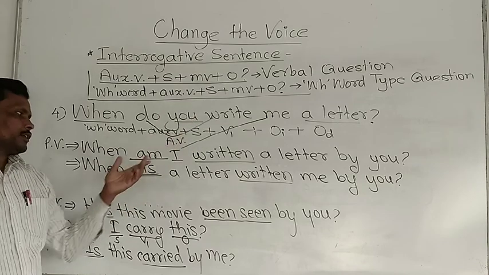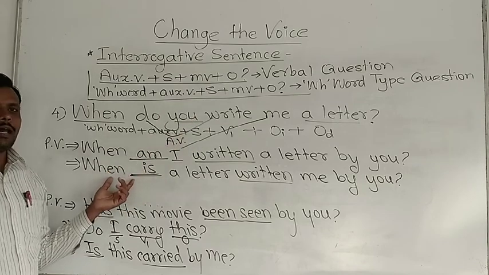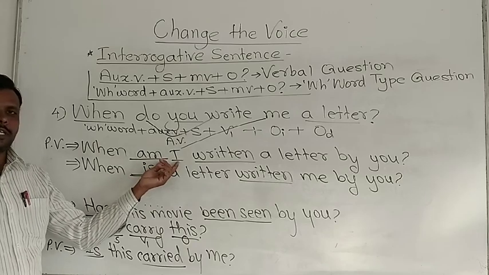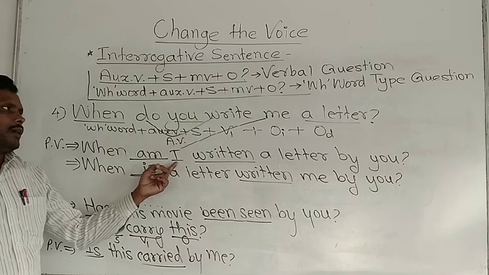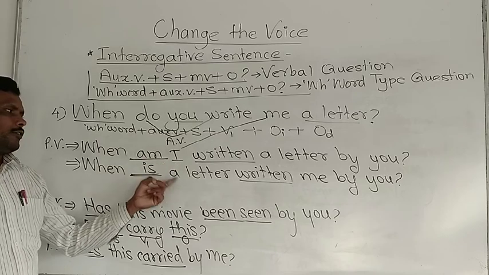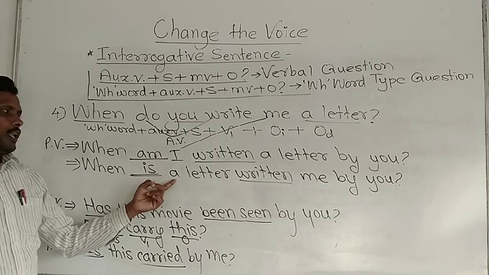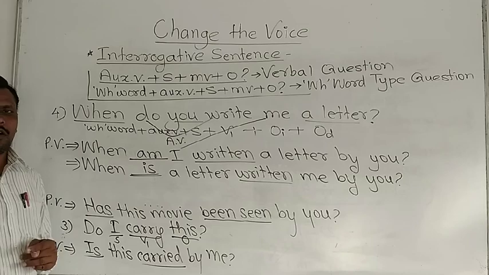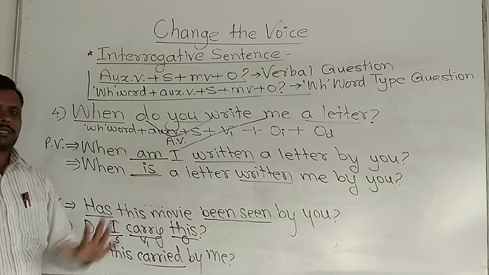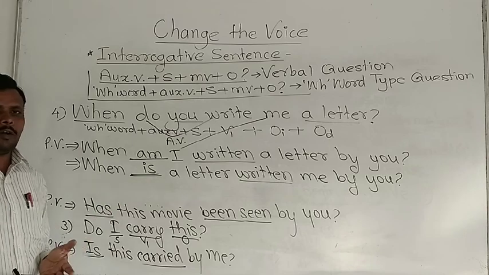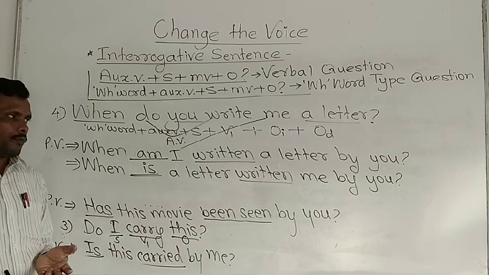There are two objects, so two answers are made here. At first we have placed the indirect object as a subject here, and then we have placed the direct object as a subject here, and according to the singular or plural of that object we have used auxiliary verbs plus V3, correct? I hope you have understood well.